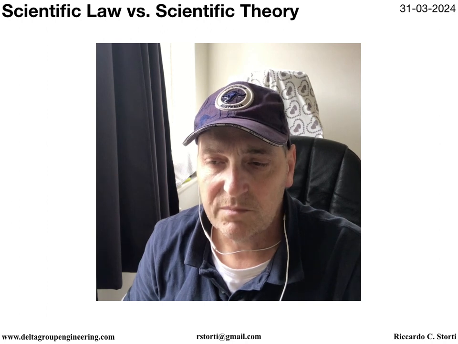Okay, so what is an example of a scientific theory? Well, possibly the most famous example in popular culture is Albert Einstein's theory of general relativity. It is critically important to understand that general relativity is a scientific theory by community-wide acceptance. It is not considered to be a scientific law of any kind.